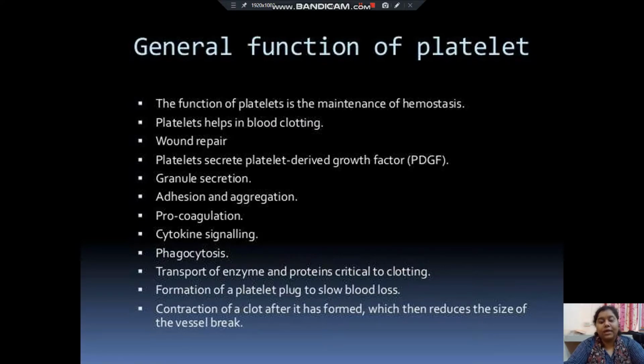Now the general functions of platelets. The function of platelets is the maintenance of hemostasis. They help in blood clotting, wound repair, and they secrete platelet-derived growth factor, that is PDGF. Here, granular secretion, adhesion, aggregation, procoagulation, cytokine signaling, phagocytosis, transport of enzymes and proteins critical to clotting, then formation of a platelet plug to slow blood loss, and contraction of a clot after it has formed, which then reduces the size of the vessel bed. These are the functions of platelets.